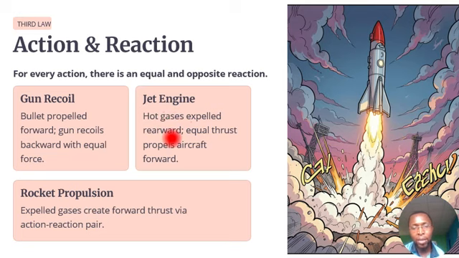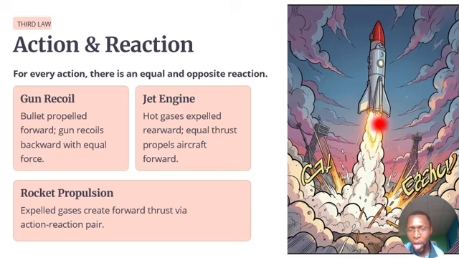Another good example of this third law is the jet engine. When a jet moves in the air, hot gases are being expelled from the rear, the backward part of the jet, and then these hot gases will propel the jet forward. So that's the reaction. When the hot gases are being released backward, what happens to the jet?